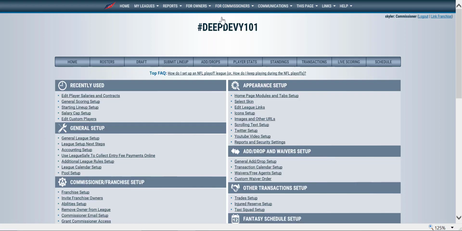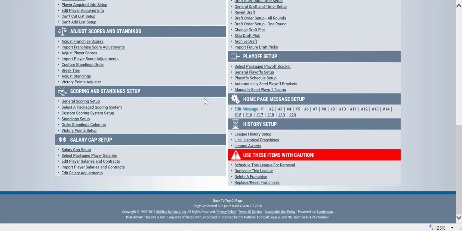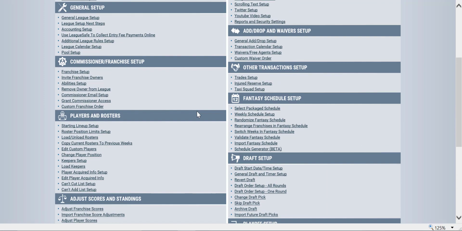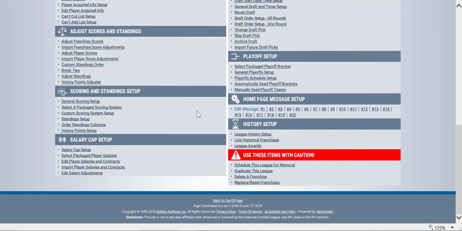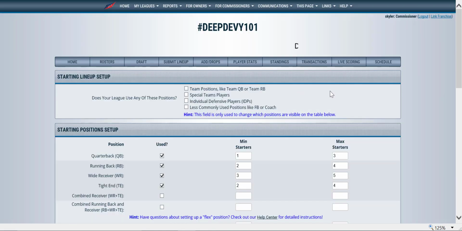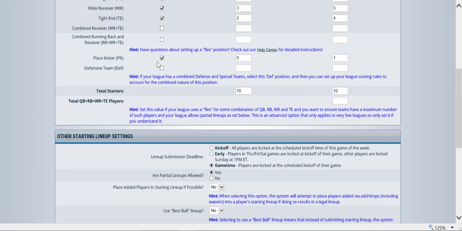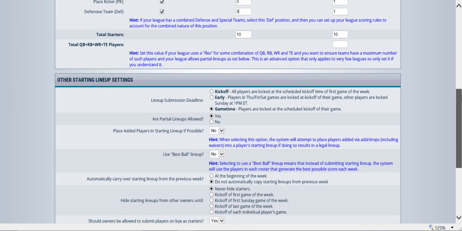You go into the setup, and there's several different things that we have to do. The first one is your starting lineup setup, and that will be under players and rosters, starting lineup setup, and you want to check the box for either place kicker or defense. Let's say that we want to allow defense. We're going to change that to a 0 with a maximum of 1, so they can use either a defense or a place kicker as a placeholder.